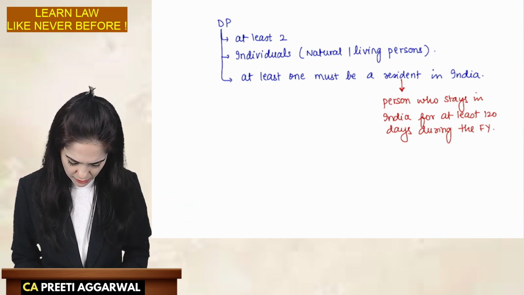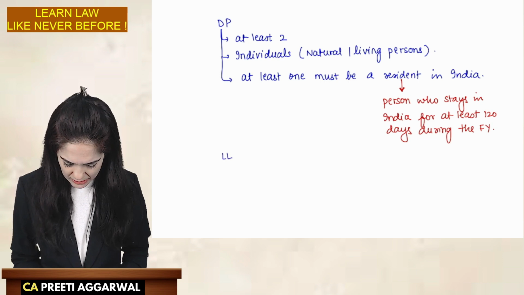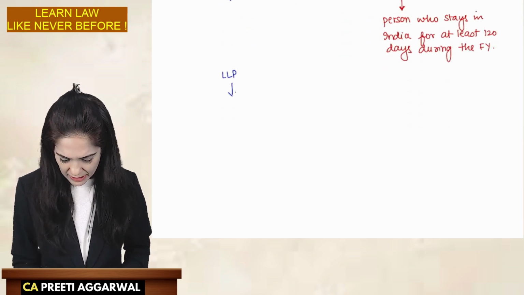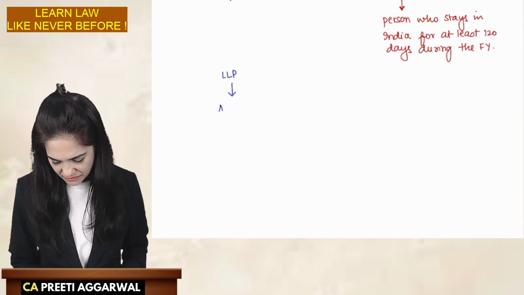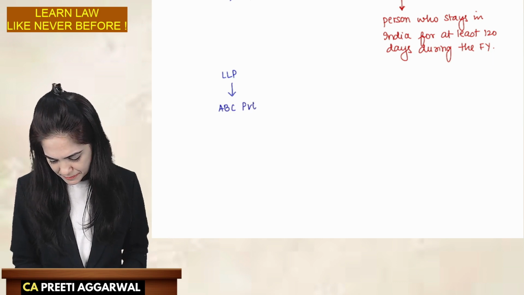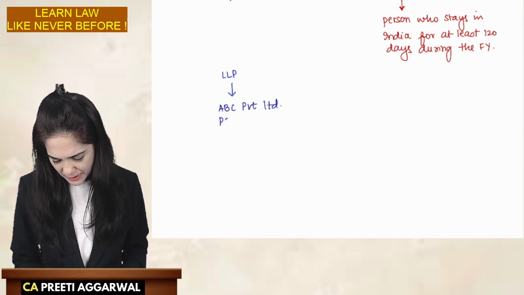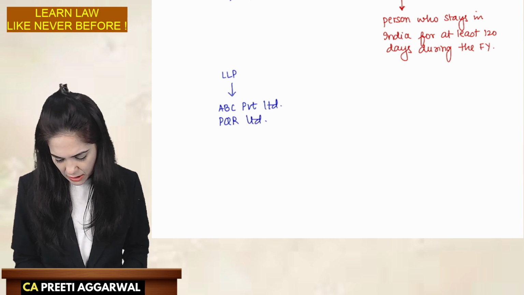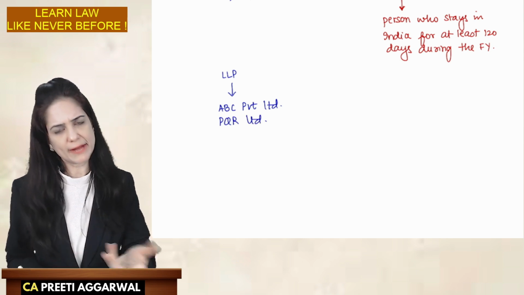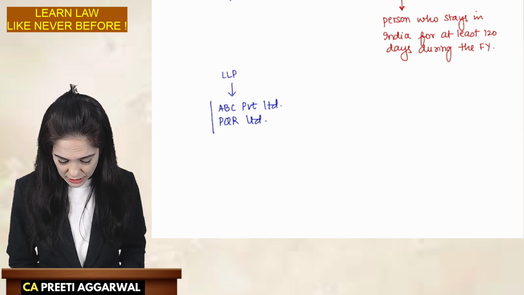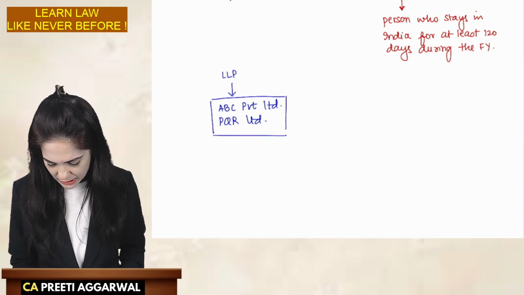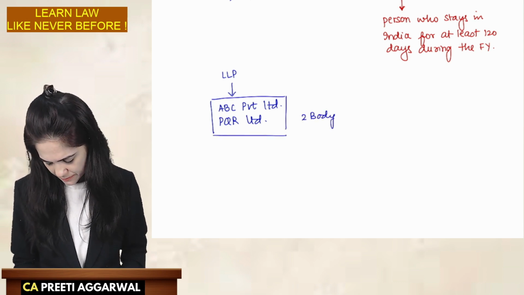Now imagine a situation where the LLP is formed by two body corporates. Okay, so we have ABC Private Limited and PQR Limited. So they are body corporates. They can become a partner in LLP. What if the LLP is incorporated by two body corporates?